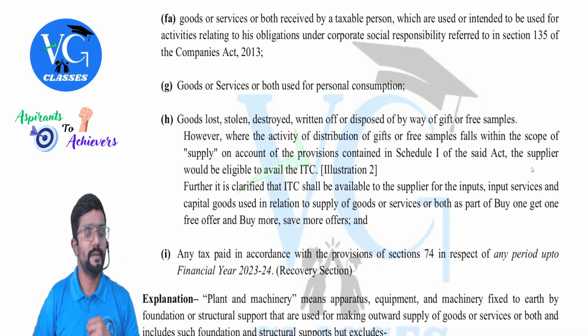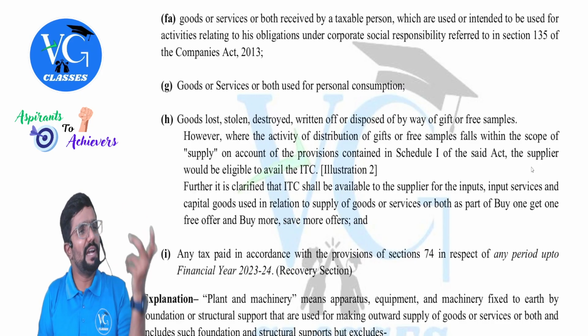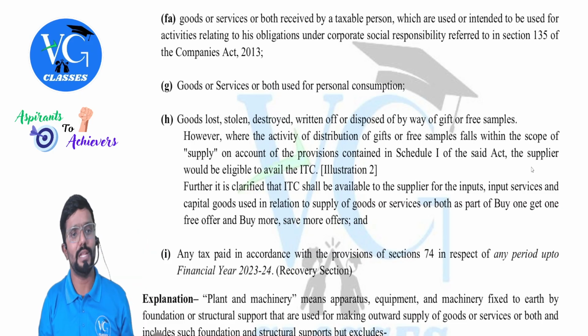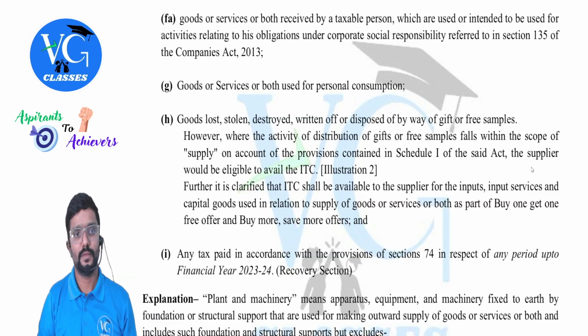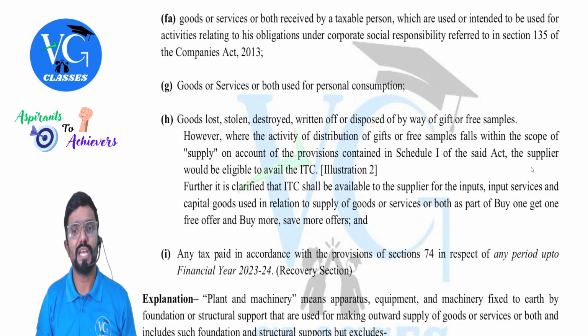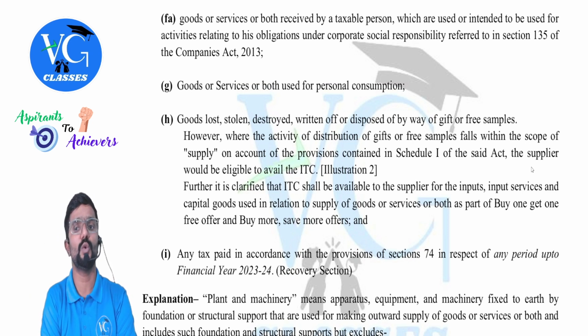FA, important. All this was actually added later. Why have they given different alphabets and all, sir? Initially this was not there. They kept on adding more and more later. FA: Goods or services or both received by a taxable person which are used or intended to be used for activities relating to his obligation under the corporate social responsibility referred to in section 135 of the Companies Act 2013.